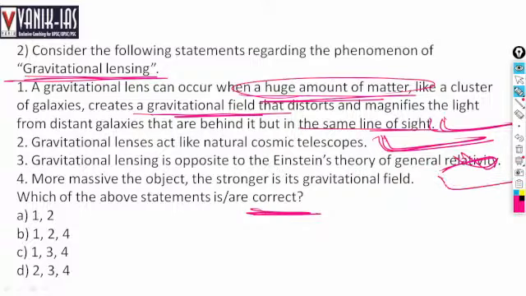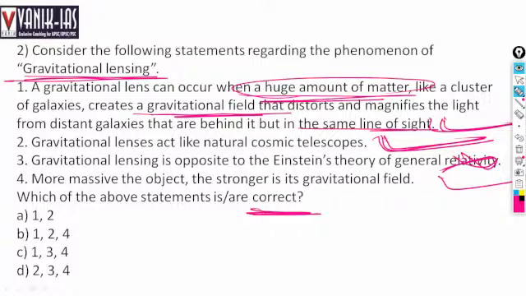The more massive the object, the stronger is the gravitational field. Obviously, because gravitational field depends on mass. So the more massive the object is, the stronger the gravitational field. For example, Earth has a much more powerful gravitational field as compared to the Moon, right? The gravitational field of the Sun is much more as compared to Earth. So they are based on gravitational masses, right?